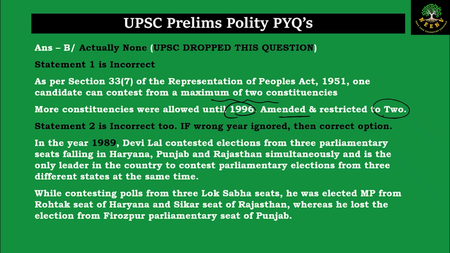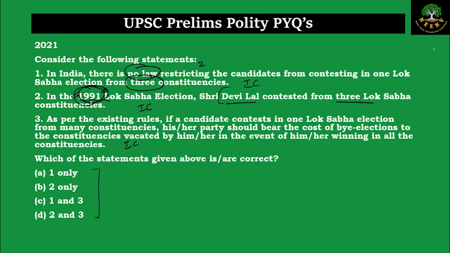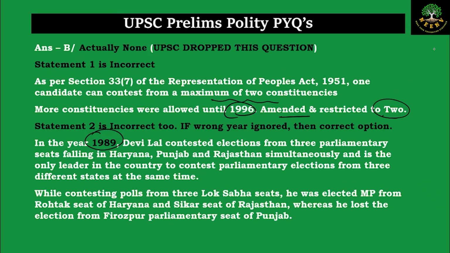Statement 2 is also incorrect because, like I said, the year was wrongly given. It was in the year 1989 and it was not in 1991 as given in the question. Shri Devi Lal from Haryana. So this person, he did contest from 3 different parliamentary seats and from 3 different states, 1 seat from Haryana, 1 seat from Punjab and 1 seat from Rajasthan simultaneously.